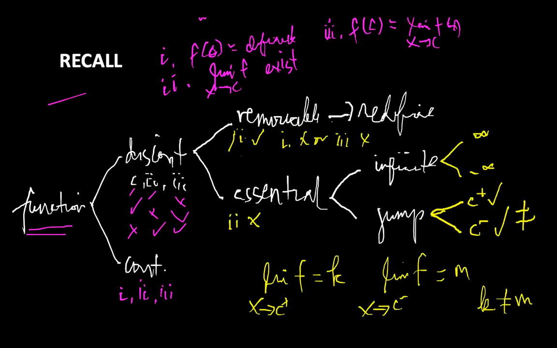And for essential, we have two types. We have infinite. From the name itself, the limit of the function from the left or from the right are both infinity. It could be negative or positive, or it could be both positive or negative. Okay, basta nagkaroon ka ng infinity dyan, whatever the sign of the limit, okay, infinity limit, then that's under essential. And for the jump naman, the limits on both sides are existing, but they're not equal.